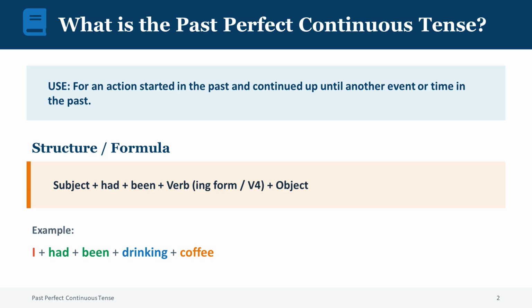Here, I is the subject. Had been is the helping verb. Drinking is the main verb in its ing form, and coffee is the object.